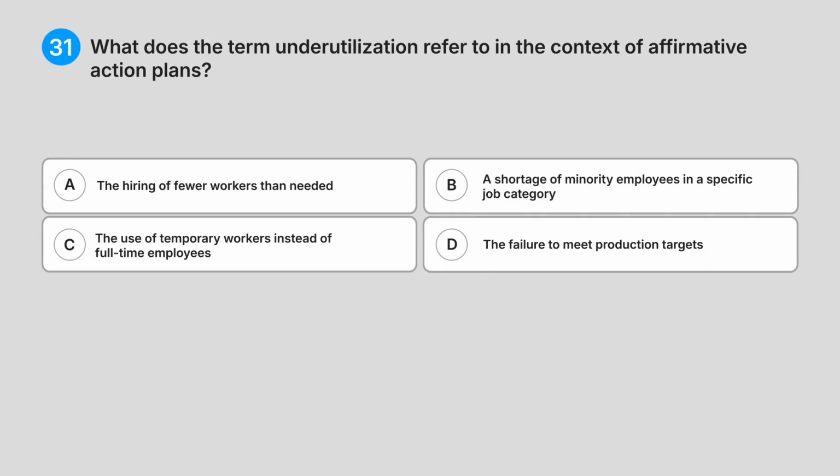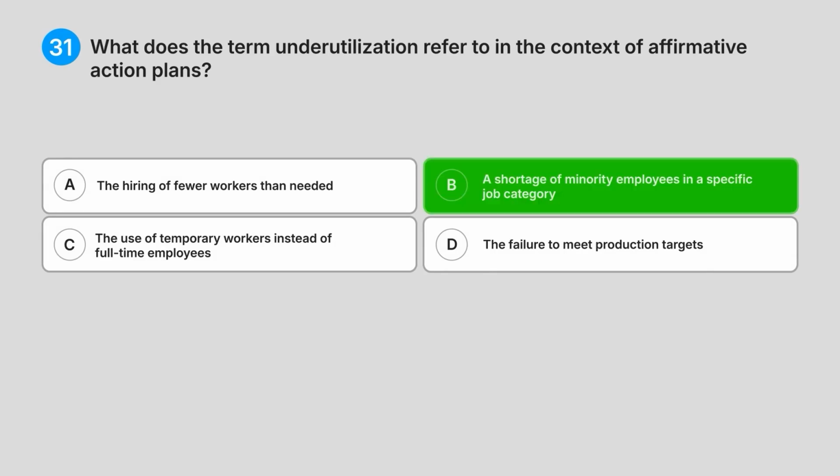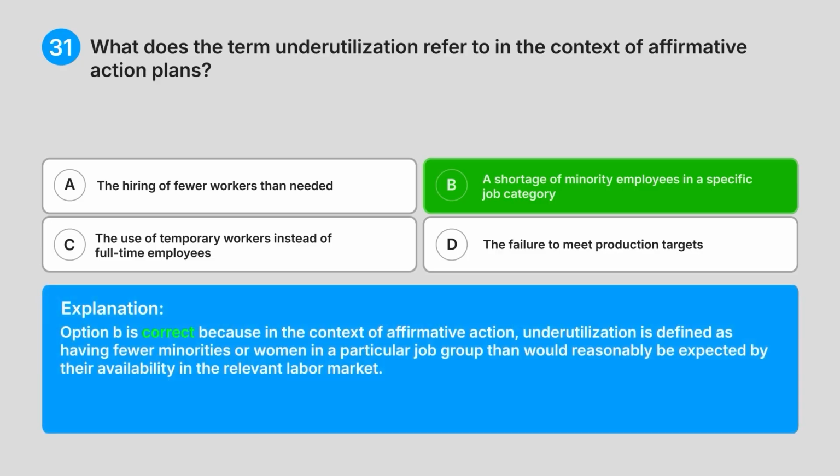Correct answer: B. A shortage of minority employees in a specific job category. Explanation. Option B is correct because in the context of affirmative action, underutilization is defined as having fewer minorities or women in a particular job group than would reasonably be expected by their availability in the relevant labour markets.